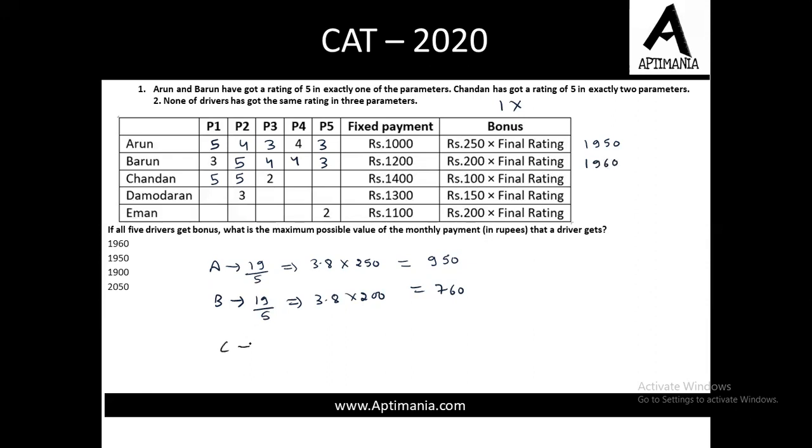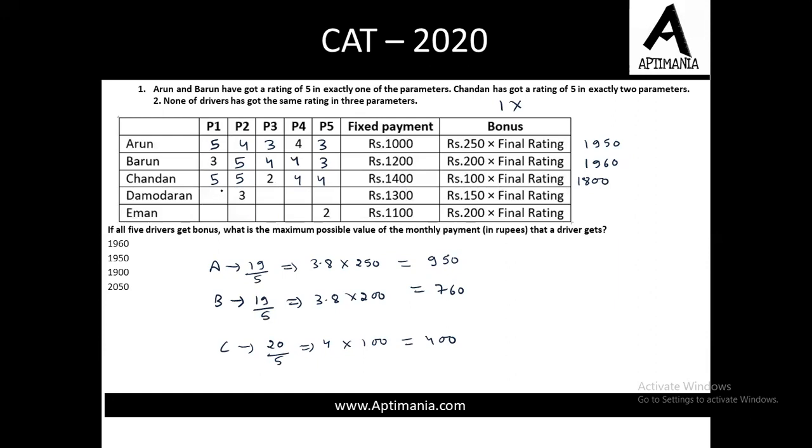Moving to C, 5 we have already given 2 times, and let us give 4 in the remaining 2 places. So 18 and 2, 20. 20 divided by 5, the average is 4. Need to multiply this by 100. So the bonus amount would be 400 rupees and the fixed value was 1400. So the total becomes 1800. Right?